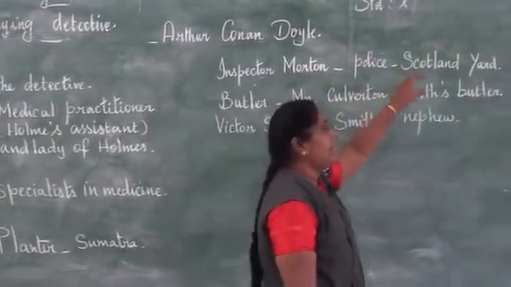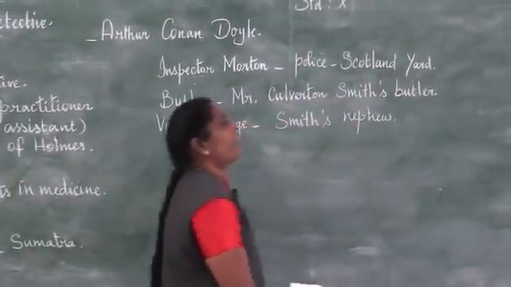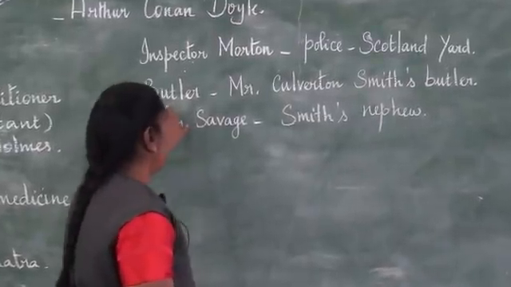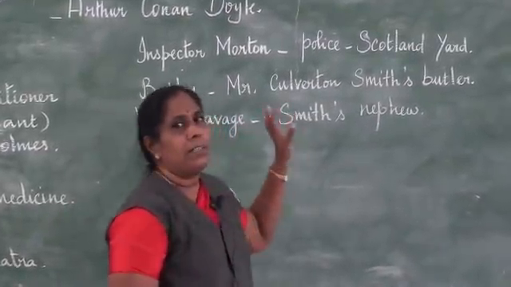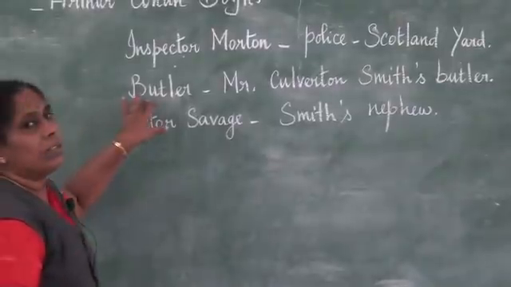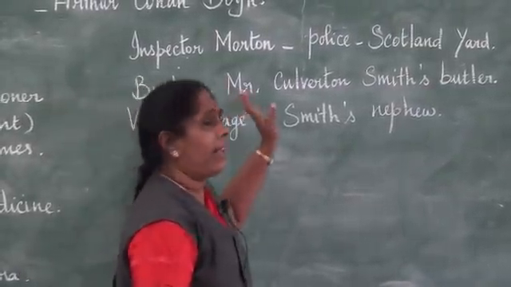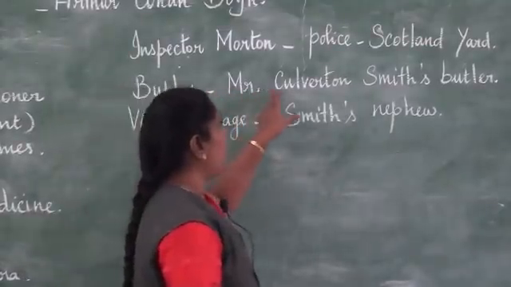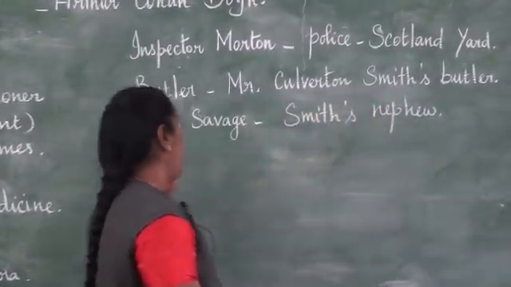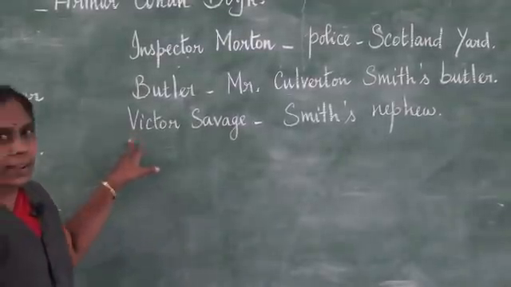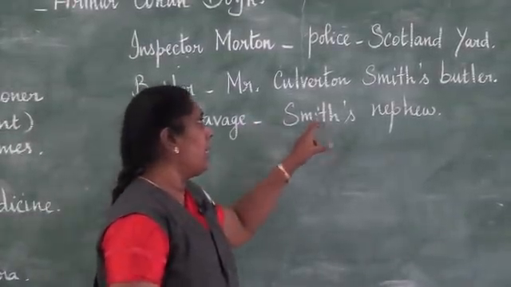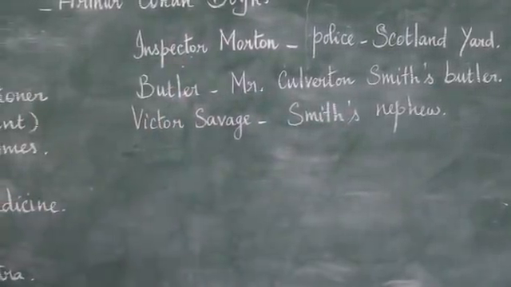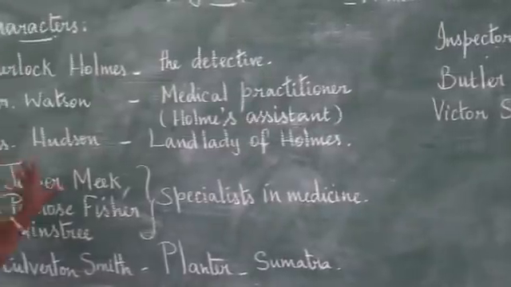And we come across another character, Inspector Morton. He was a police officer in Scotland Yard. That is a very famous police force in England. Then the butler. A butler is usually a person who opens and closes the doors, and is also like an assistant to a person. And here he was a butler to Mr. Culverton Smith. Then last we come across Victor Savage. Victor Savage was Mr. Culverton Smith's nephew. So these are the main characters that we are going to come across in this lesson.